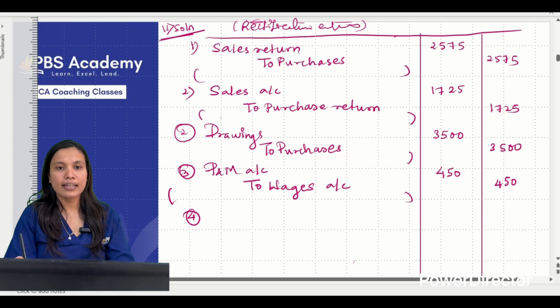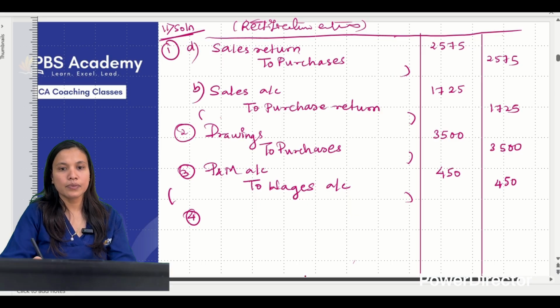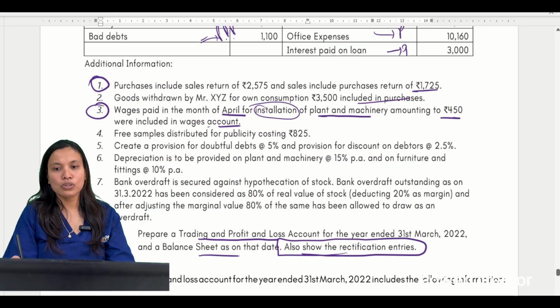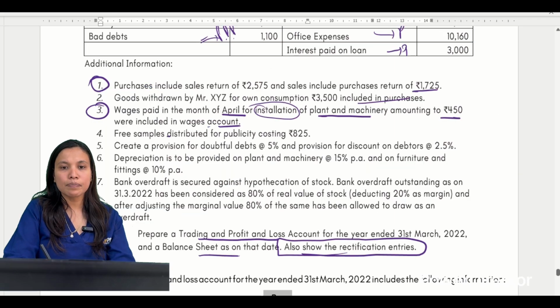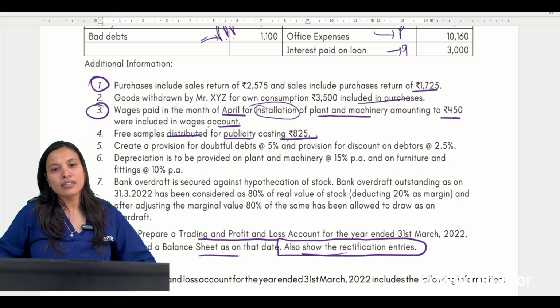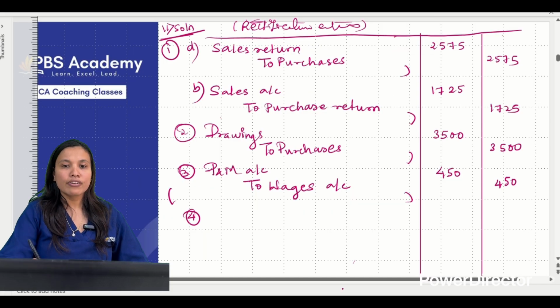Actually, I should number it like this. In the first entry, we have these two sub entries, correct? First may be A and B, second one, third one, and this is the fourth one. Okay. Next, fourth one, free samples distributed for publicity costing 825. But nothing is mentioned here. That means this entry is not recorded, so we have to record this particular entry. Free samples given away as advertisements.